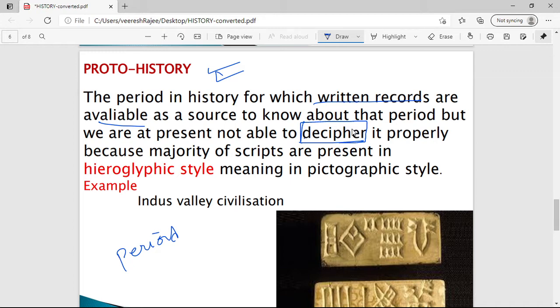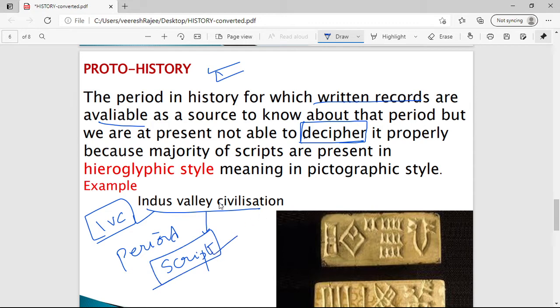An example is the Indus Valley civilization, because the Indus Valley people had a script, which was known as Boustrophedon. The script of the Indus Valley people was a hieroglyphic or pictographic script.